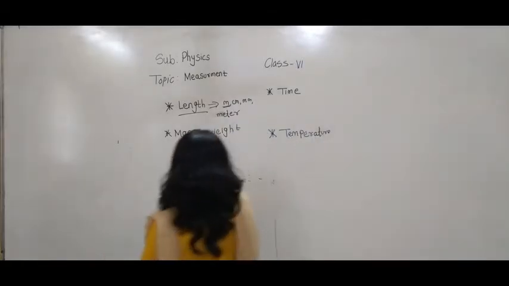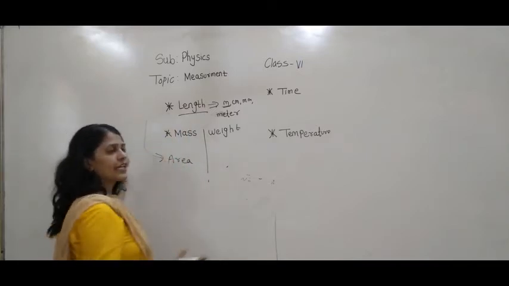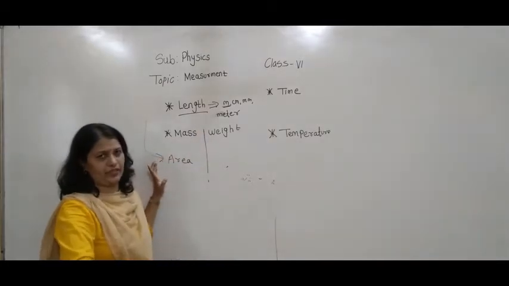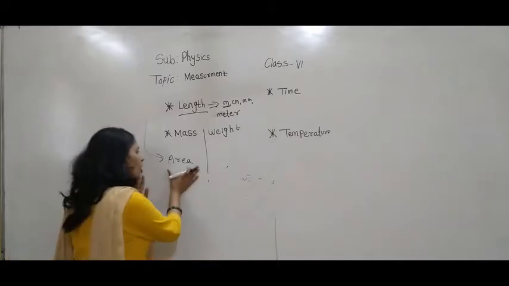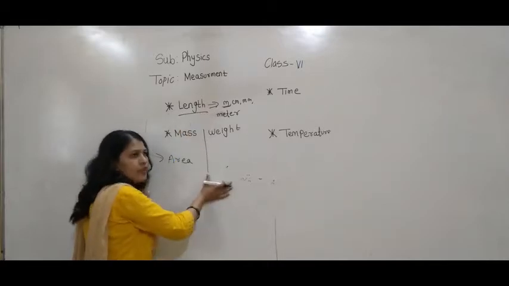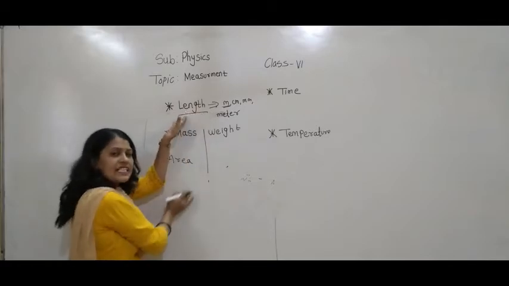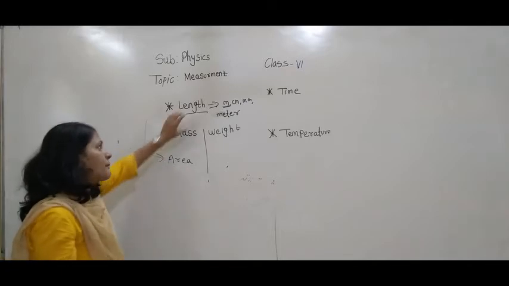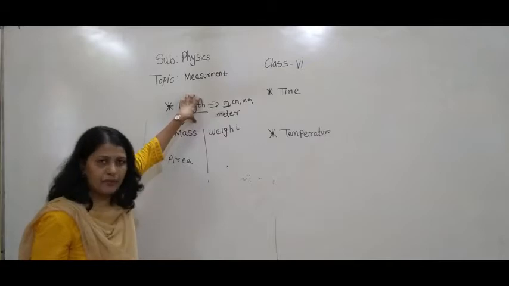Now area is also a concept related to length, but area is a derived quantity. Why am I saying that area is a derived quantity? Because from the length and the breadth, we get an area. Area depends on these, so it is called a derived quantity. We get it from the basic or fundamental unit.